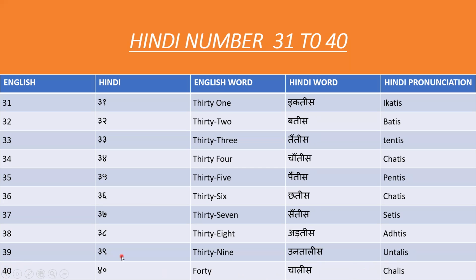And if we are going to tell 41, it is related to 40. Like 39 also is related to 40. See, the last two letters are related to lis. So if you hear 39, what we say 39 in Hindi, you think in your mind it will be related to lis. So it is untaalees. Okay, and 40 means in Hindi we say chaalees.